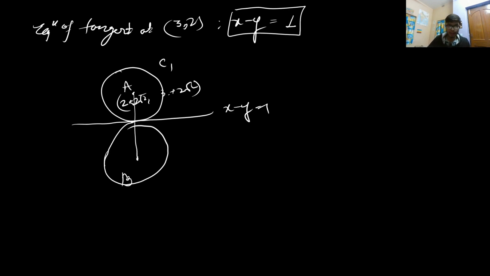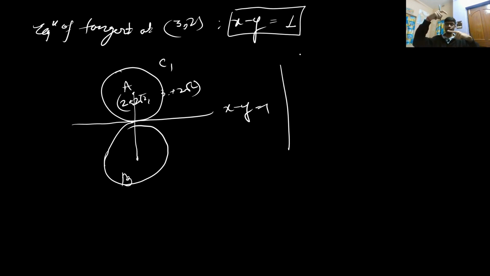If you drop a perpendicular on the x and y axis, you will get a quadrilateral, and that particular quadrilateral is basically a trapezium, and you need to find the area of the trapezium. So let us find the point B. The point B is found out by the image formula.